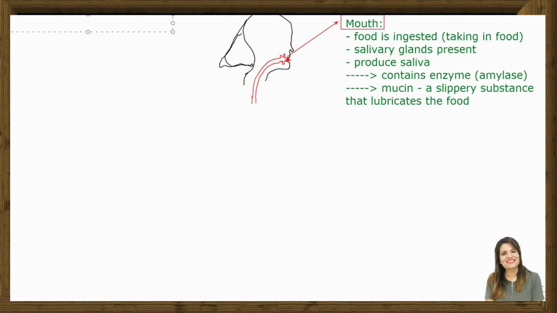Then on the other side, let's go to the esophagus. Let me put the heading as well. The human digestive system. Please draw along the way.